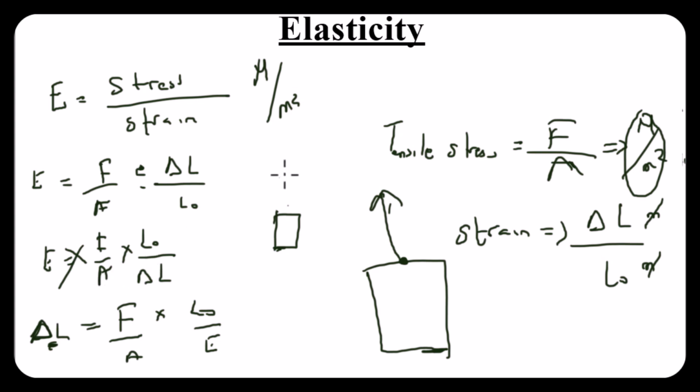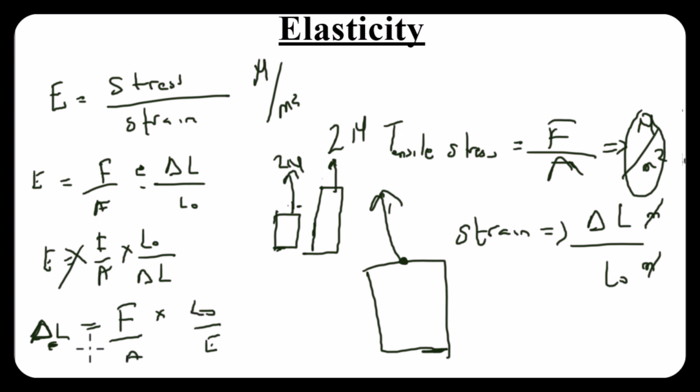It simply means, let's say we take two metals of the same property, that is, if this is iron, this also is iron. If I apply the same force on these two metals, so let's say I apply a force of 2 Newton on this metal over the same area, and 2 Newton on this one over this area, then the change in length here would be higher than the change in length of this one, because change in length is directly proportional to the force, and also directly proportional to the original length.